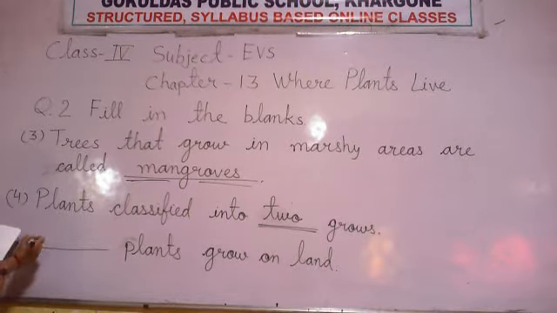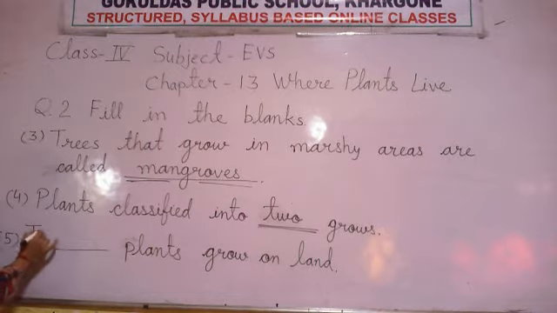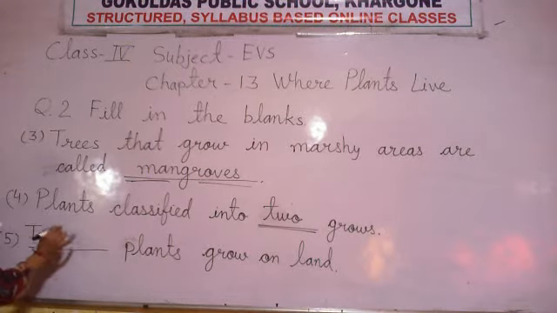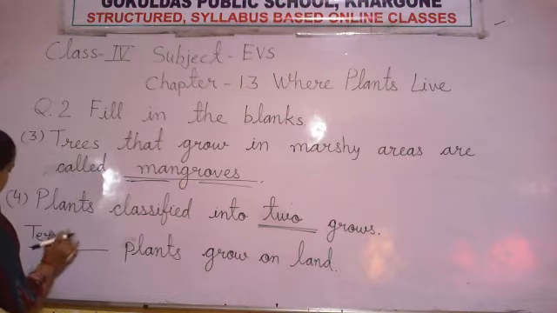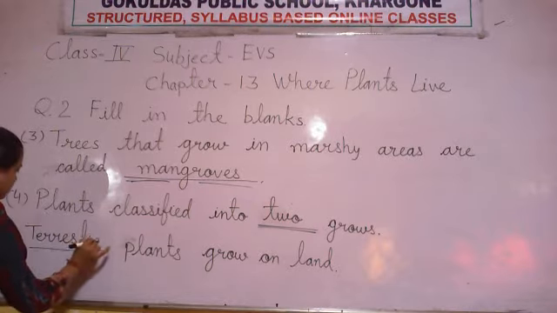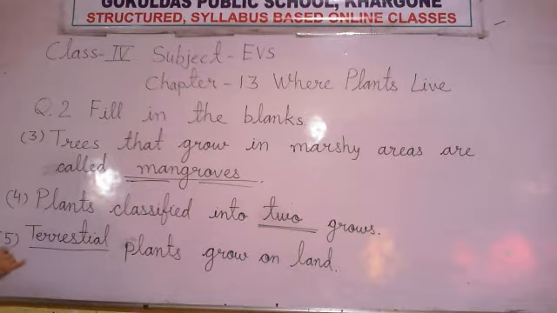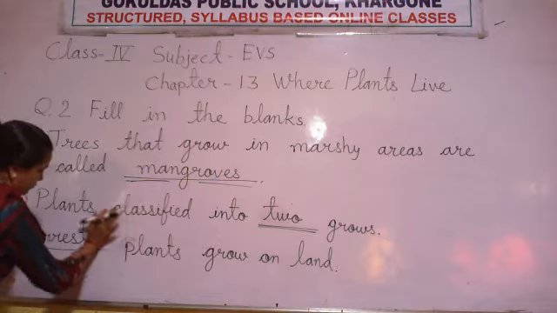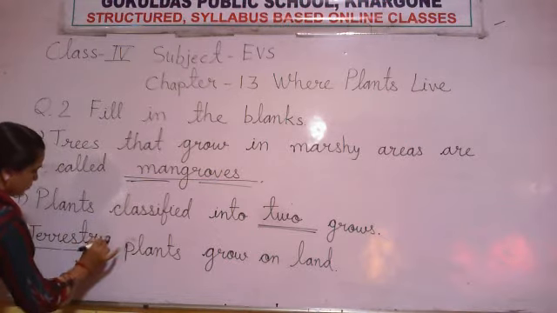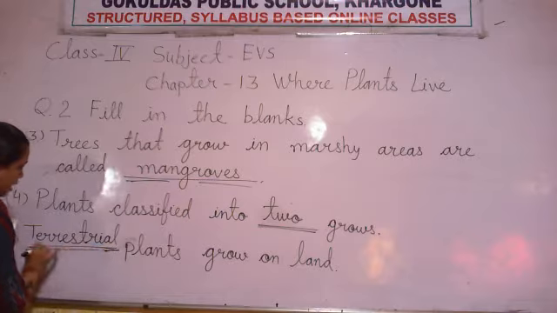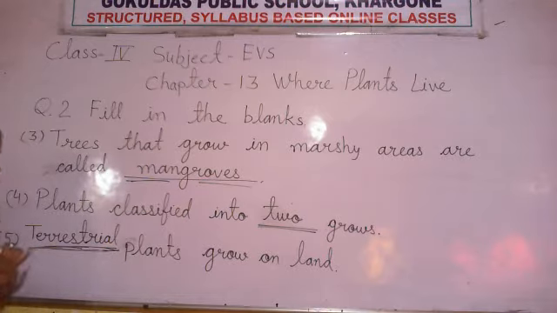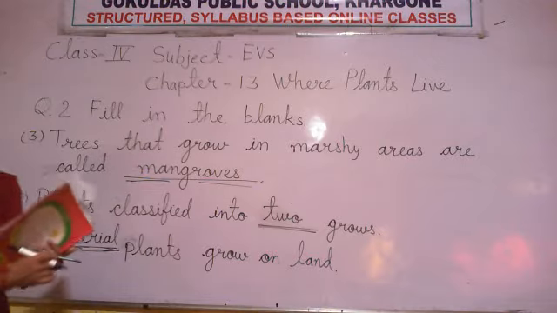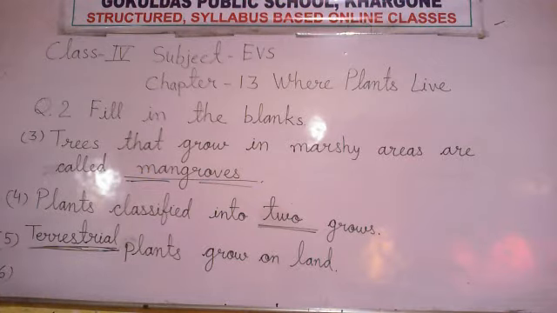That is called terrestrial plant. Terrestrial plants grow on land, and plants that grow on the water, what is the name of that type of plant? That is aquatic plant.